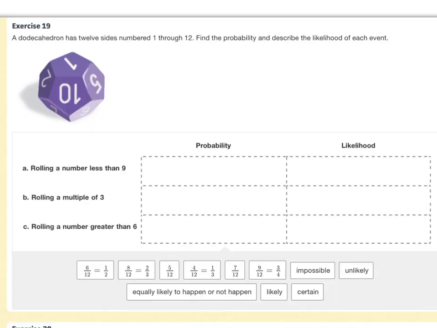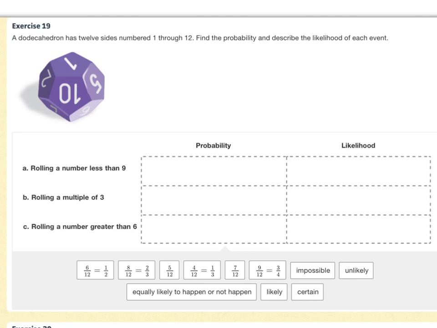Let's look at some homework problems. Number 19 is the first one I want to look at. And this is an interesting one. It says a dodecahedron. So a dodecagon is a polygon that has 12 sides. A dodecahedron is a three-dimensional shape. It actually has 12 sides. So just think of it as a 12-sided die. And yes, they do exist. It has 12 sides numbered 1 through 12.